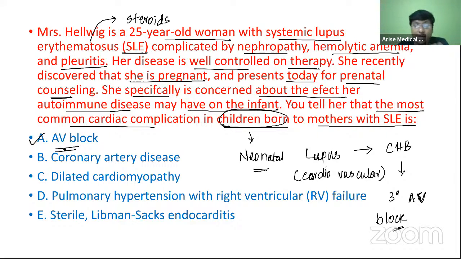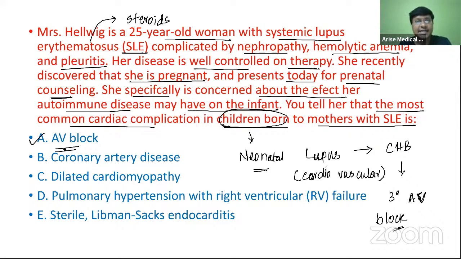Okay. Now the question is not about what will be the cardiac manifestation in a 25-year-old man or old woman. The question is about the cardiovascular manifestations in the children born to mothers with SLE. In children born to mothers with SLE, they will develop neonatal lupus, and the cardiac manifestation will be the complete heart block, which is nothing but your third degree AV block.